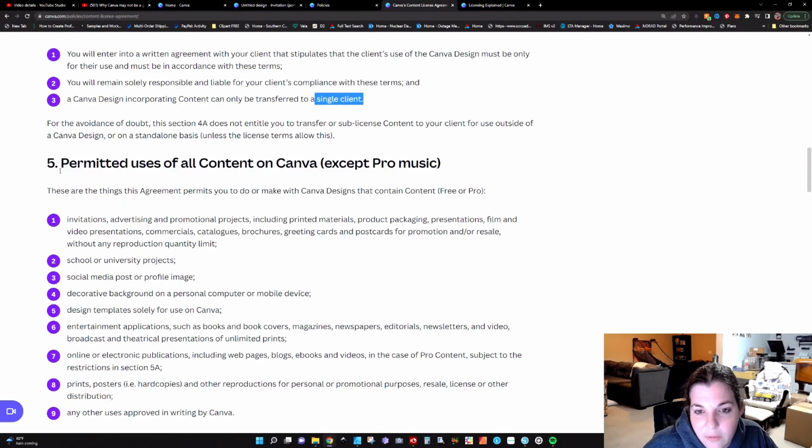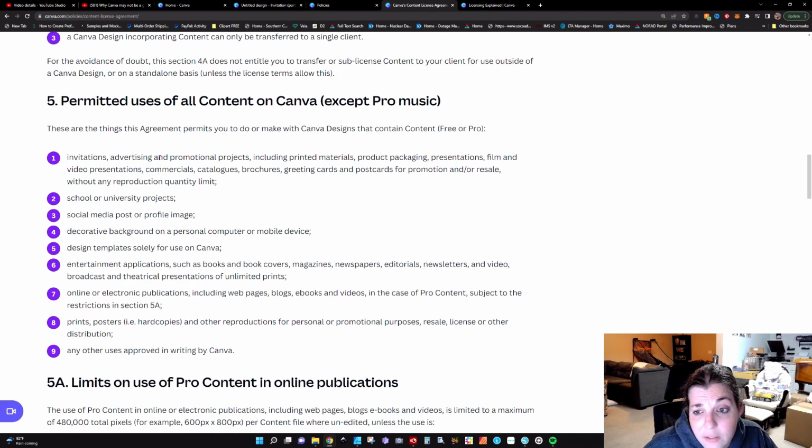Here we go. Section 5, permitted uses of all content on Canva except Pro Music. These are the things this agreement permits you to do or to make with Canva designs that contain content for your Pro. So, invitations, advertising and promotional products including printing materials, product packaging, presentations, film and video presentations, commercials, catalogs, brochures, greeting cards, and postcards for promotion and or resale without any reproduction quantity limit. School or university projects, social media posts or profile images, decorative backgrounds on a personal computer or mobile device. Notice personal. Design templates solely for use on Canva.